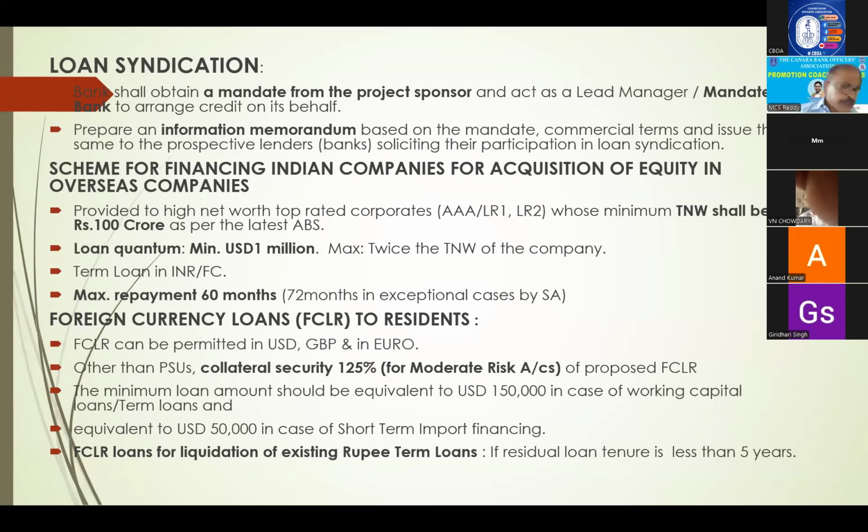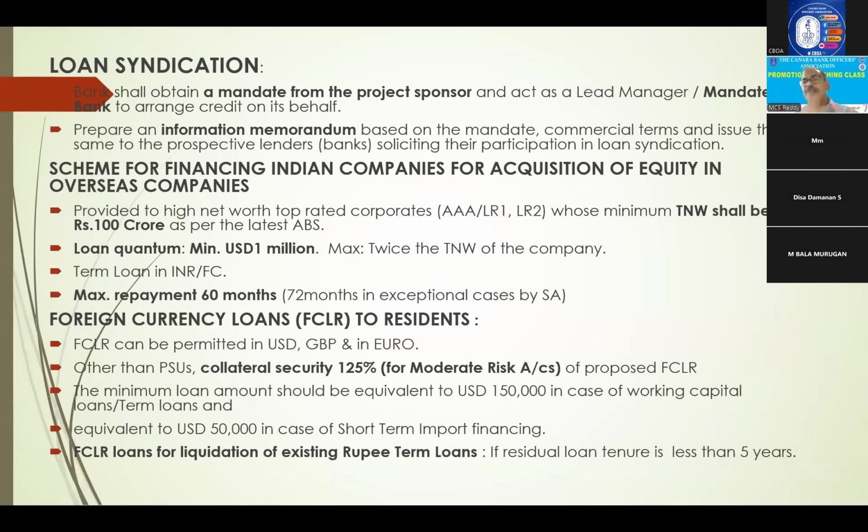Here, in loan syndication, one borrower needs 200 crores finance. He will come and approach Canara Bank. He will give his project, the total project he has made, all to Canara Bank. Now, what will Canara Bank do? It will prepare one information memorandum containing full details, because Canara Bank doesn't want to take the full amount. It is ready to give 50 crores or 100 crores, the remaining 150 or 100 crores it has to arrange from some other banks.